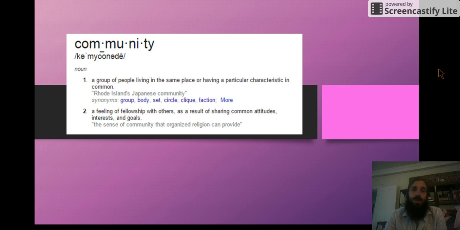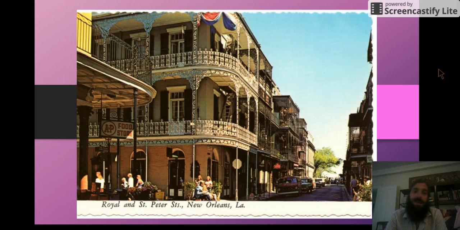But a community is also a group of people living in the same place. So that's the type of community that we're going to be talking about today. An example of that is here in New Orleans. We're really just a group of people living in the same place. Now, there's a lot of buildings and a lot of cars and roads, but it's really just a group of people and all the things that they need to take care of themselves.